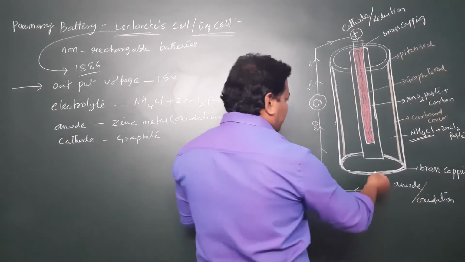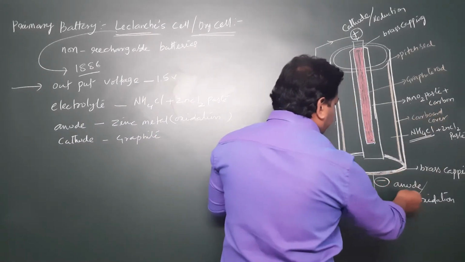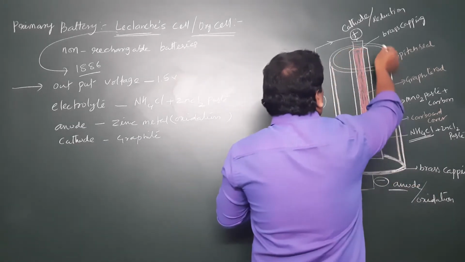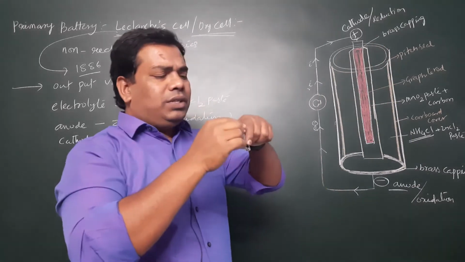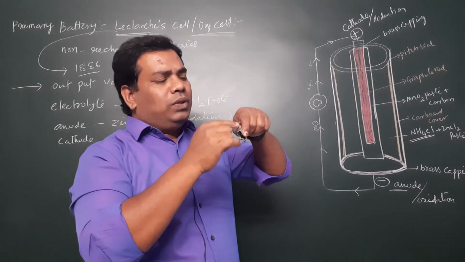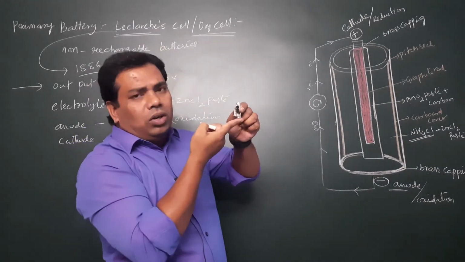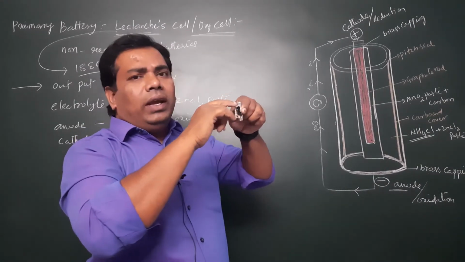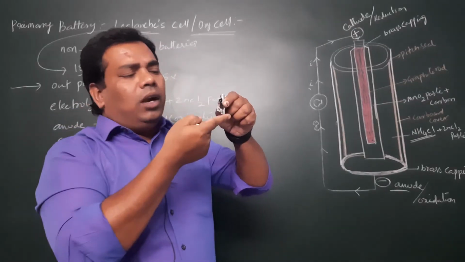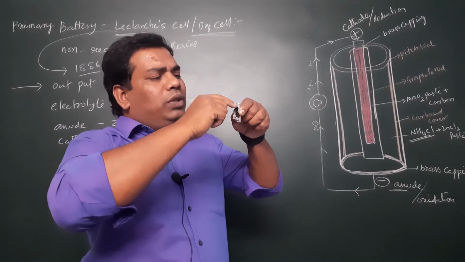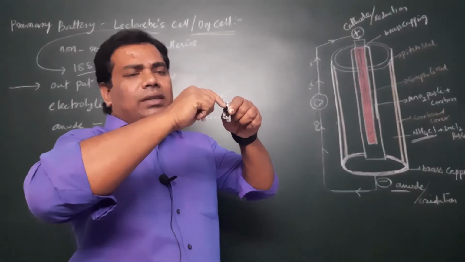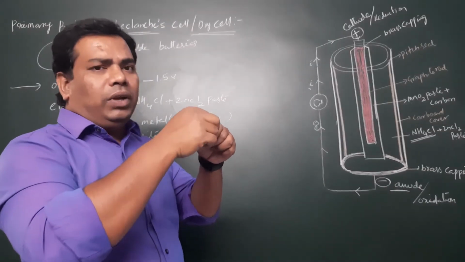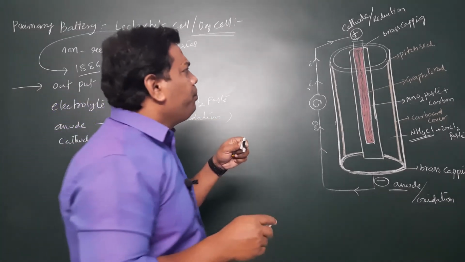Right here, the bottom is covered by brass capping, and this is the above layer, the top one. So this is the cathode and the bottom one is the anode. Clear? So here this is sealed. The above layer we can open from the top side, not the bottom side. The above layer is sealed with some pitch seal, meaning some material we can use as a sealing material.